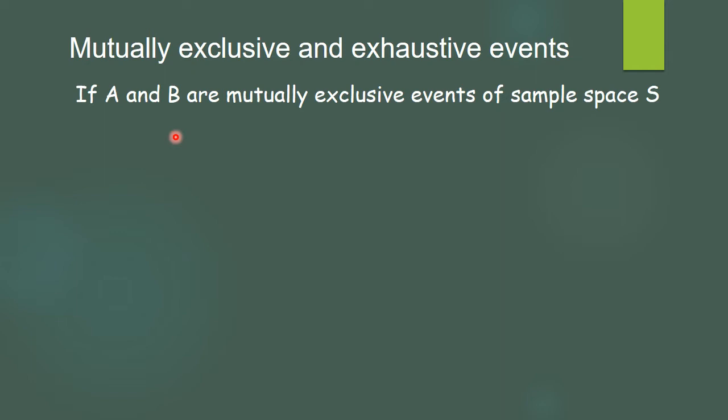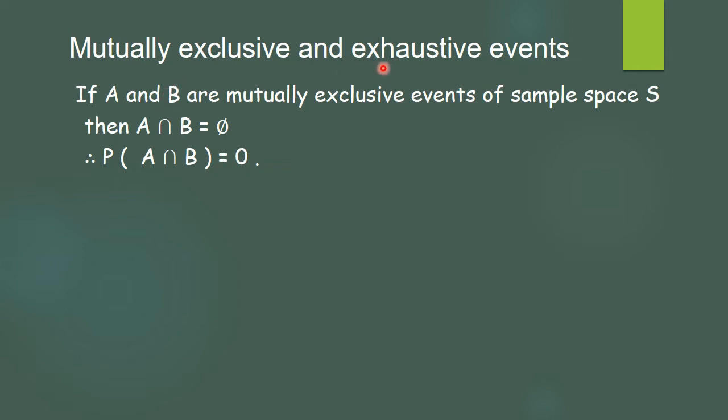If I select event A as a number less than or equal to 3 and event B as a number greater than 5, then event A is 1, 2, 3 and event B is 6. Nothing is common, and such events A and B are called mutually exclusive events. When they are mutually exclusive, their intersection is a null set, and therefore its probability is 0.